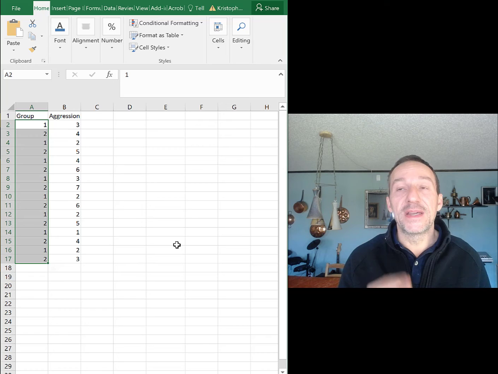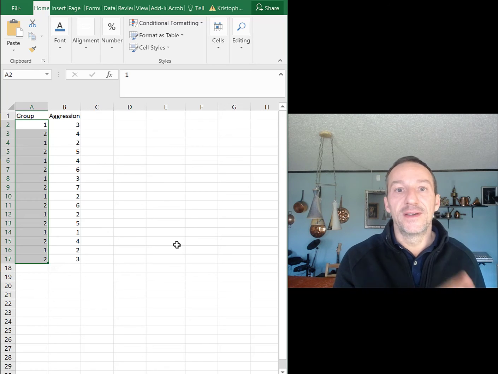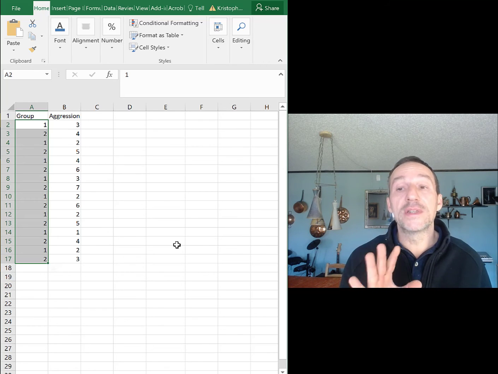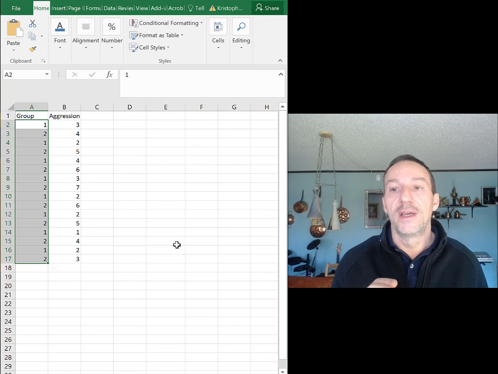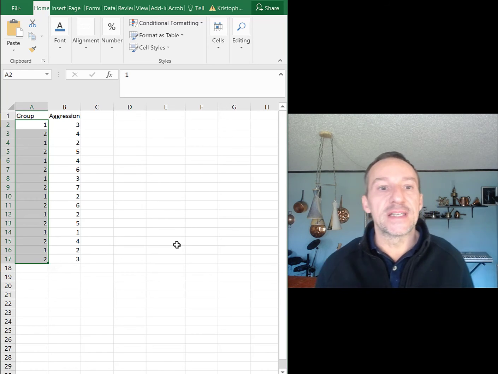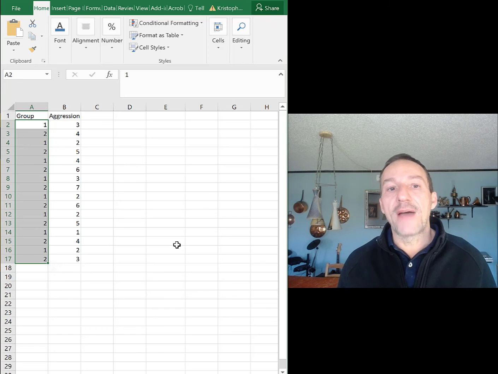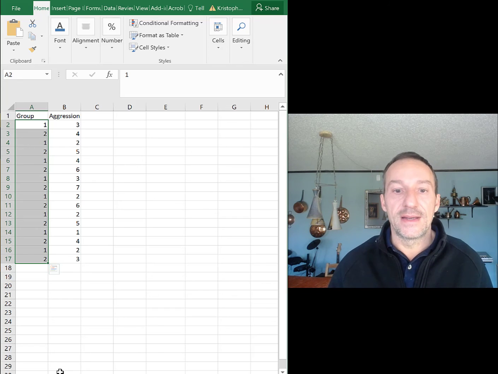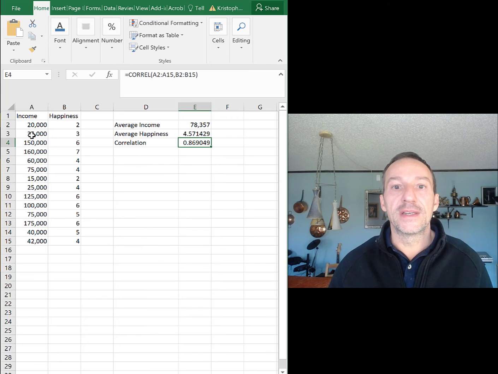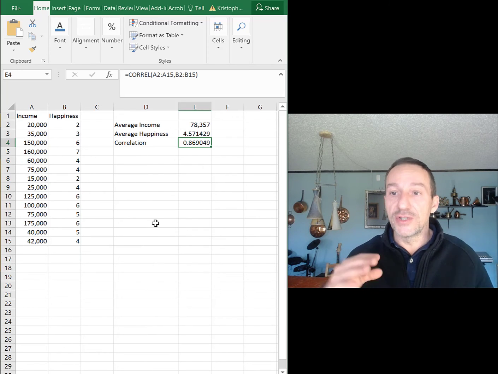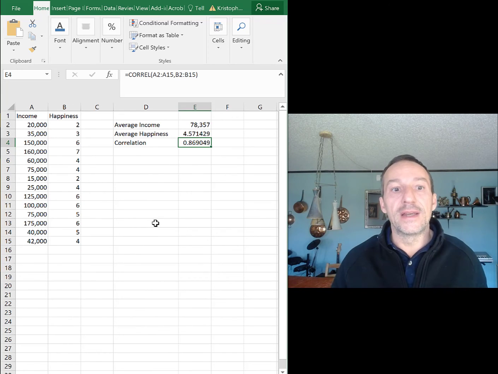And so that is a big difference between having groups, which you would have in experimental data. You are always going to have groups in experimental data. You might have more than 2, but in this example, it's just going to be 2. It's going to be a t-test is what that's called. But you won't necessarily have groups with a correlational design. See, there are no groups with income. There are no groups with happiness. You're just looking at these two variables and seeing if they're related there.